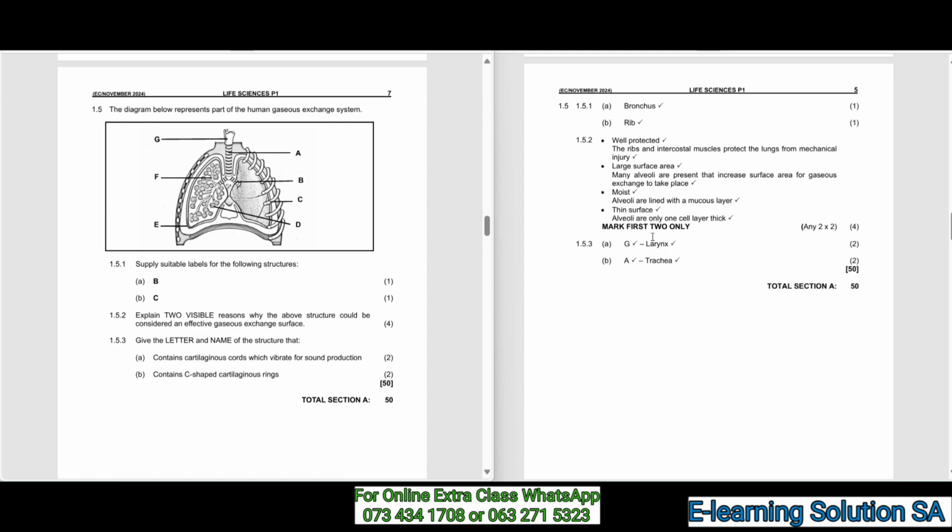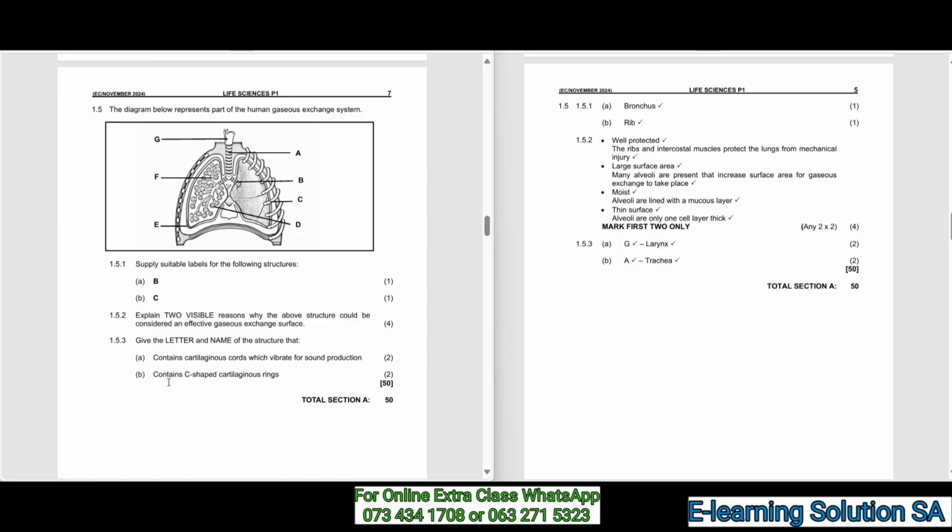You can also say moist. Alveoli are lined with a mucous layer. You can also say the thin surface. The alveoli are only one cell layer thick. So only two is your correct answer from those. 1.5.3, give the letter and the name of the structure that contains cartilaginous cords which vibrate for sound production. For 2 marks, that's G, and we call it the larynx.